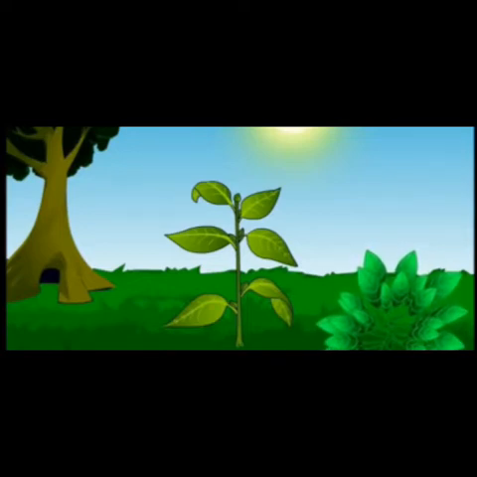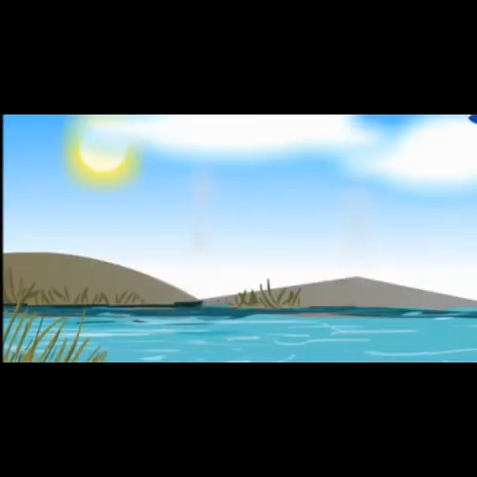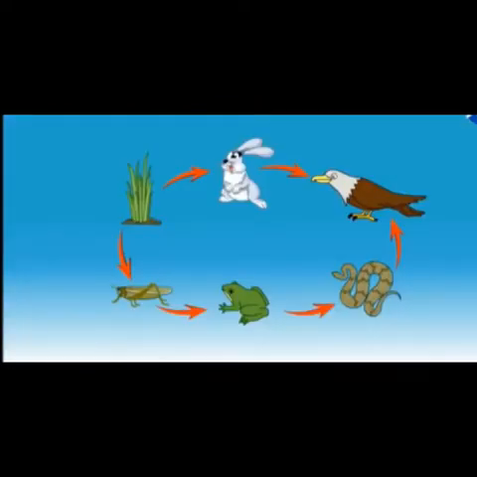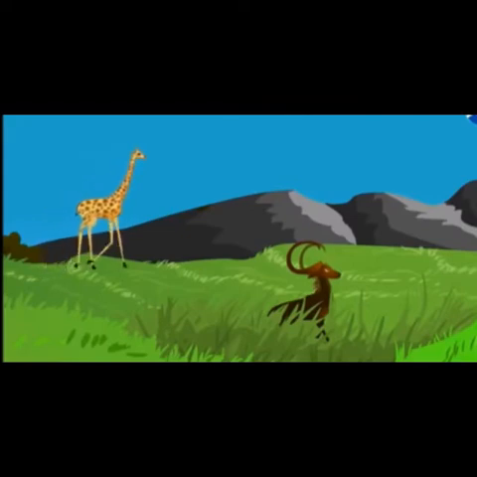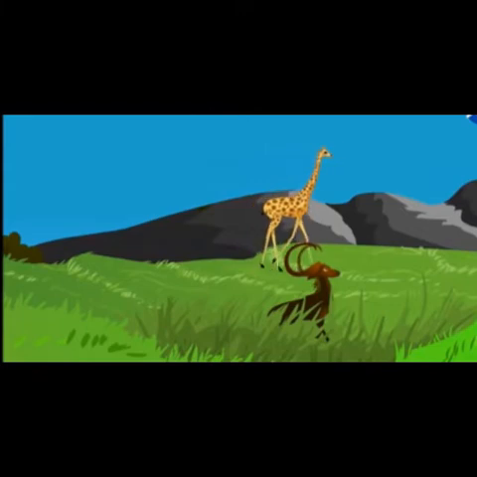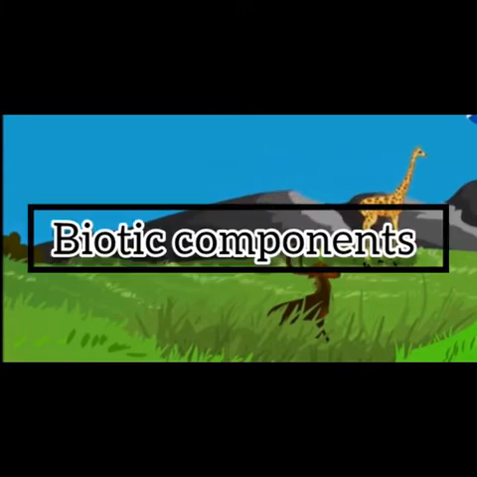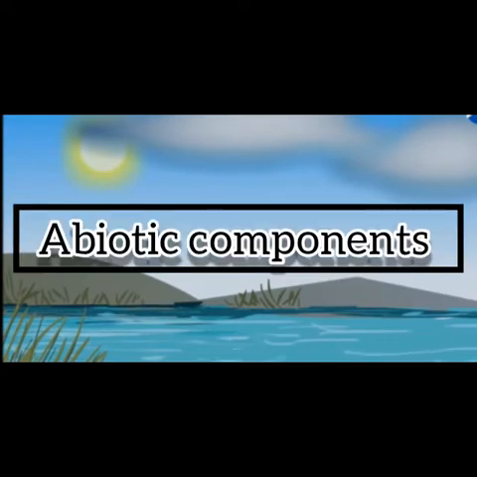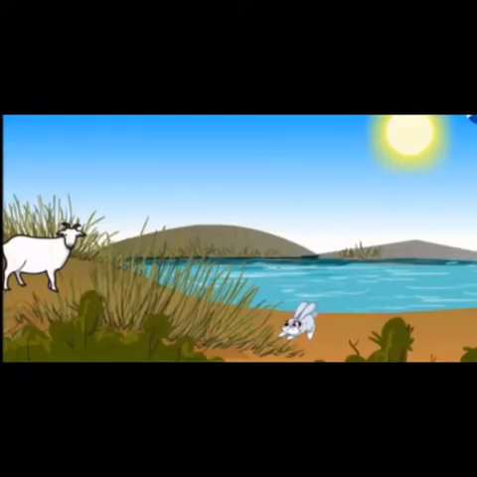These nutrients are absorbed by plants along with water. They use water, CO2 and sunlight to make food, and this cycle goes on. Who are the living components here and who are the non-living components? The living components are called biotic components and the non-living ones are called abiotic components. These components depend on each other for life.